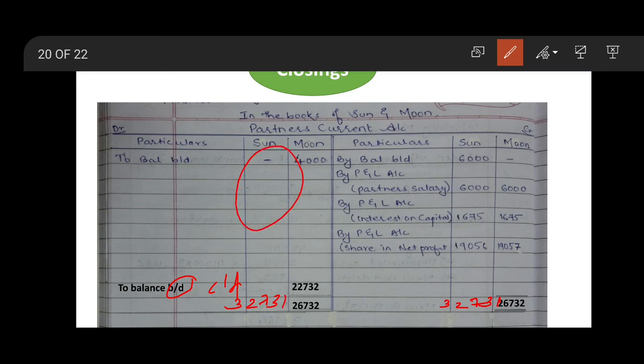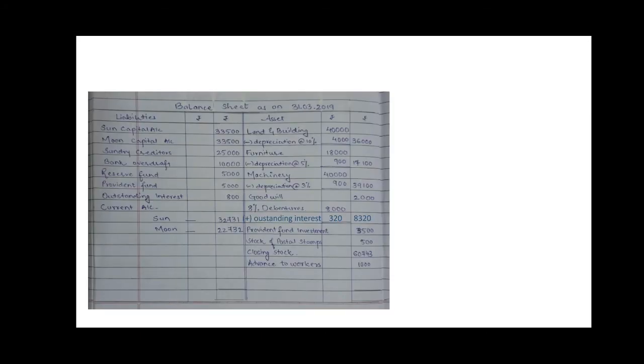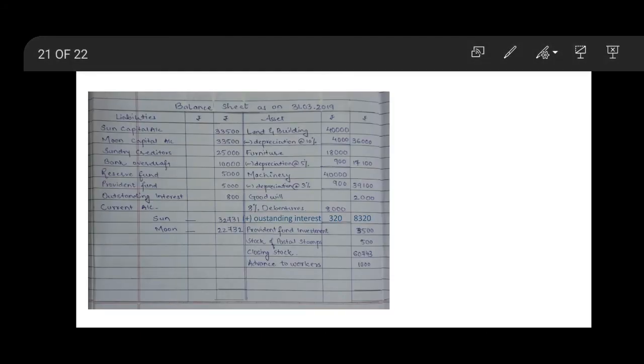Here nothing is there to deduct, so the same amount will come up, 32,731. This is the closing balance of partner's account, which will be transferred to the balance sheet. Writing current account, son's balance 32,731 and moon's balance 22,732.